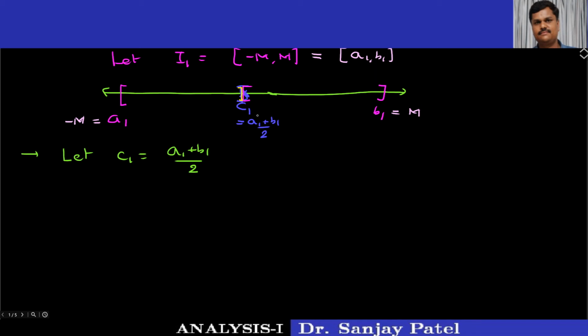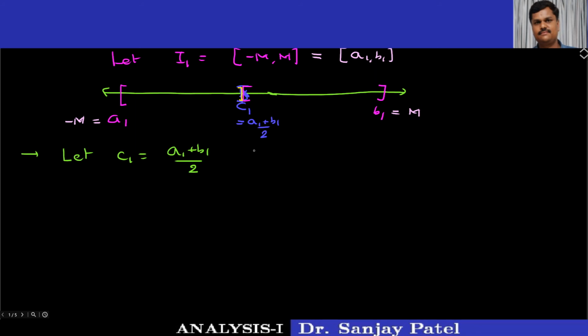It is not possible that both intervals contain only finitely many terms of the sequence xn. Why? Because if a1 c1 contains only finitely many terms and c1 b1 contains only finitely many terms, then totally there will be only finitely many terms between a1 and b1. But we have assumed that the sequence has infinitely many distinct terms. So this is not possible.